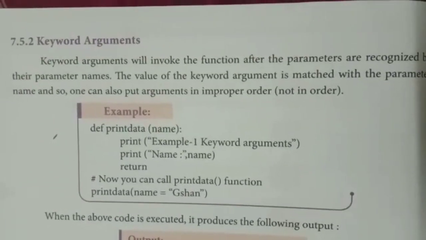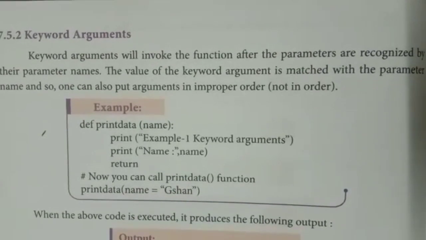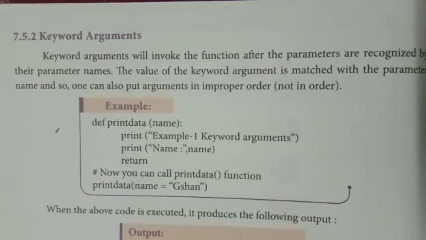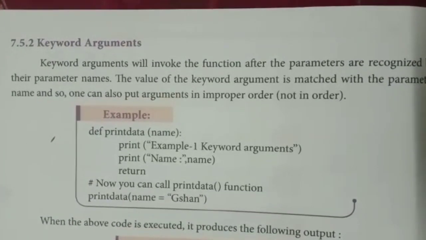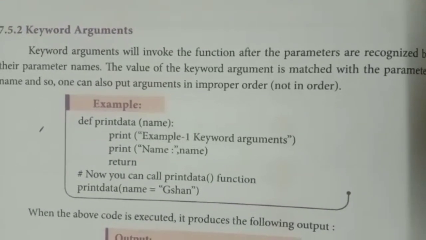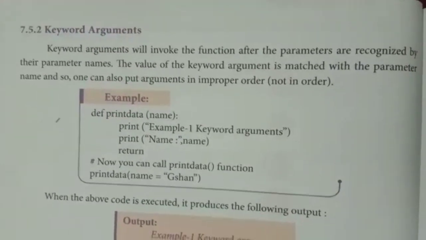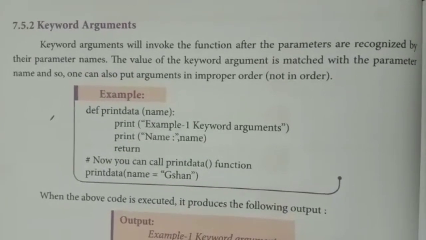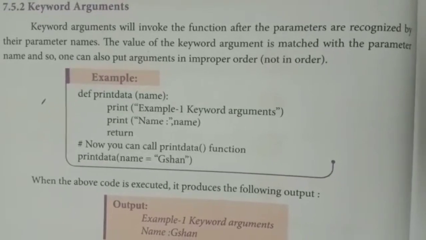Next one we have is keyword argument. Keyword argument will invoke the function after the parameters are recognized by their parameter name. The parameters are the variables which we are giving inside the function definition. So any number of parameters can be given. The value of the keyword argument is matched with the parameter name. So if you are giving more than one parameter, it can be in any order, but the name should match the name which we have inside the parameter.